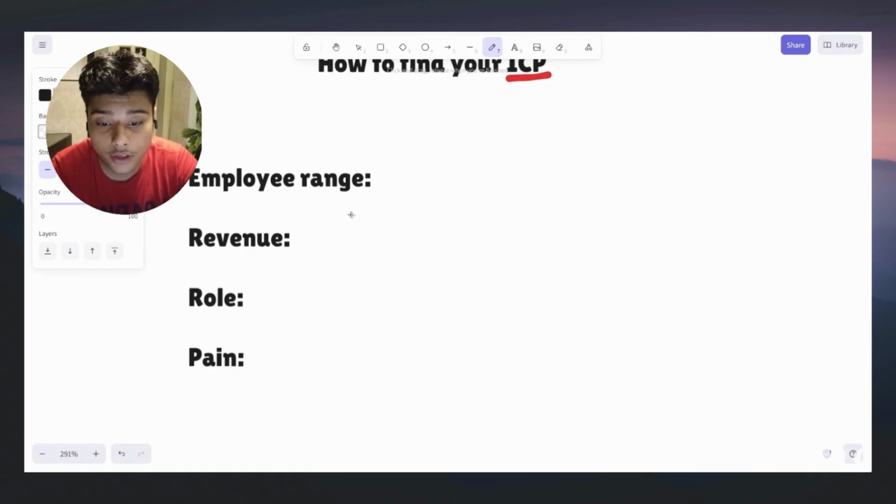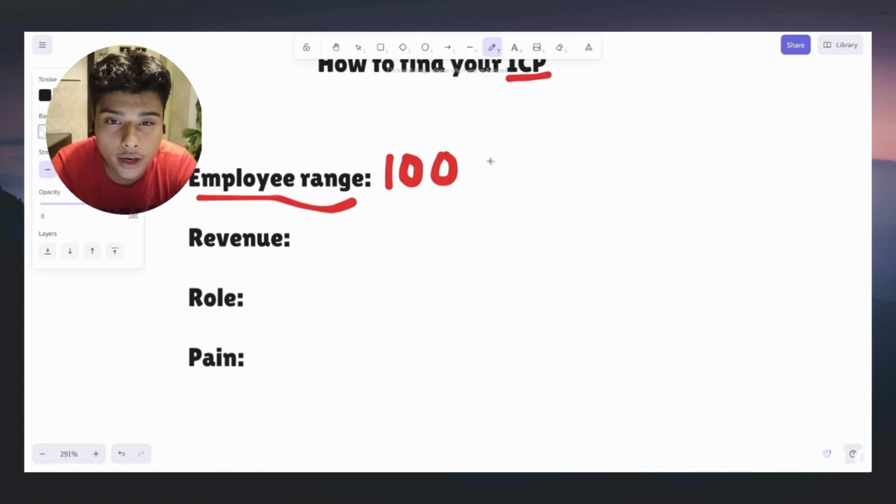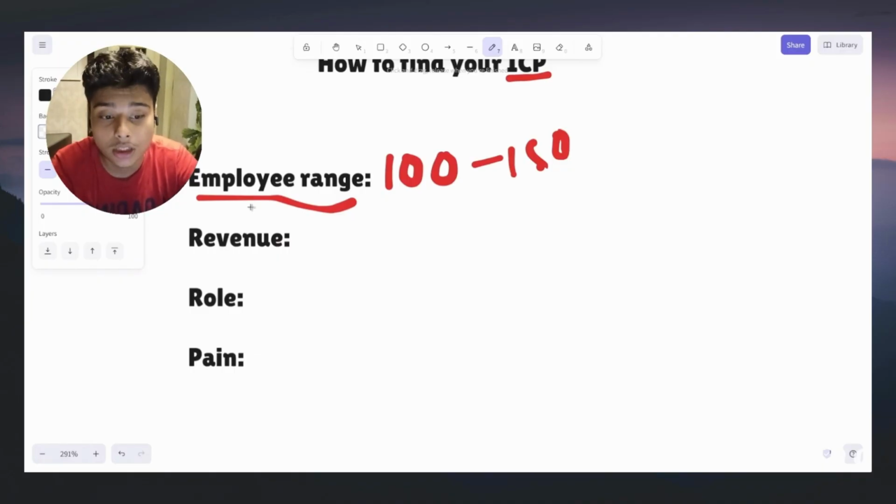Revenue range. Before we move on to the revenue range, one thing you need to keep in mind about employees: do research on who your ideal profile is. For me, it's HVAC companies, plumbing, and that. I'm going to go over what it is, but for you to understand what revenue that company should be in, what their goal is, and what pain points are, make sure you go through these in depth when you're doing your research to find out your ICP. Take a lot of time finding your ICP, because I am going to go over this pretty fast. So take your time finding your ICP.